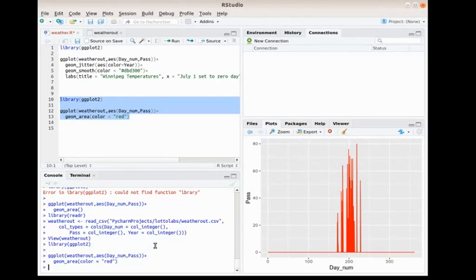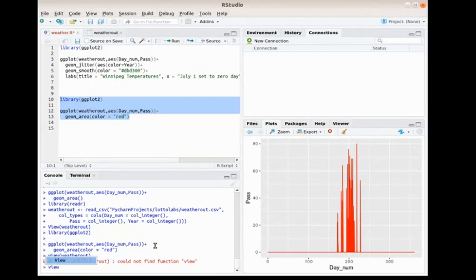I could also do, as I showed you, a View at the console, and it will know that it's weather out. Oh, I can do that. Oh. I gotta spell it right.